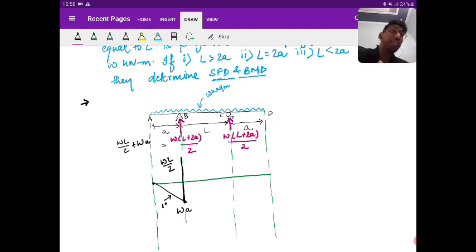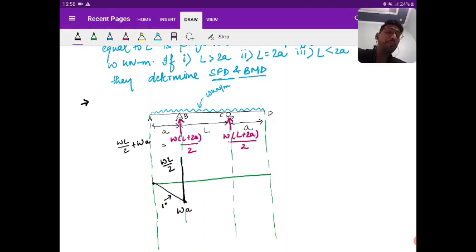Again, from B to C there is a UDL. Listen very carefully: from B till C, what is the total downward load due to UDL?